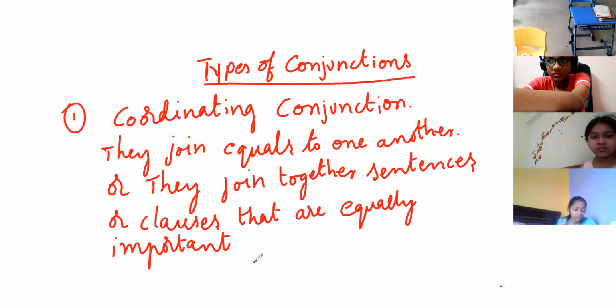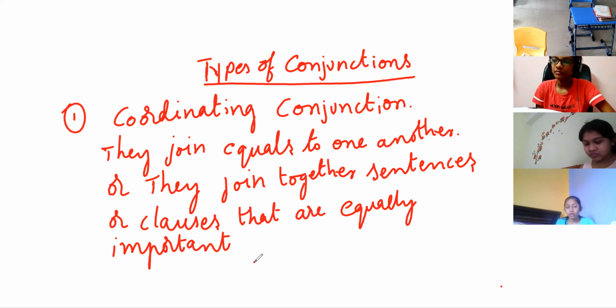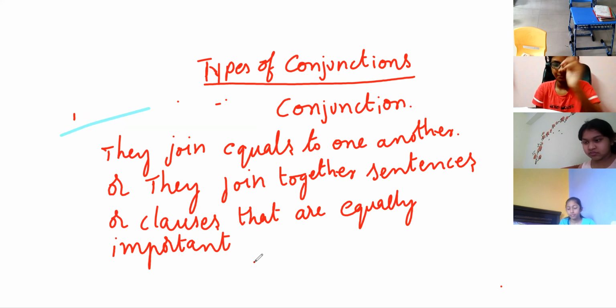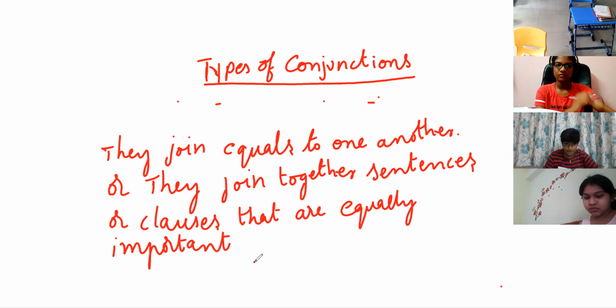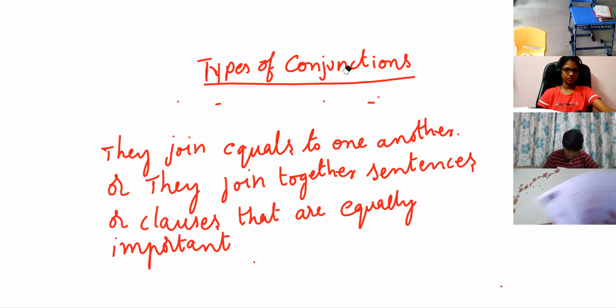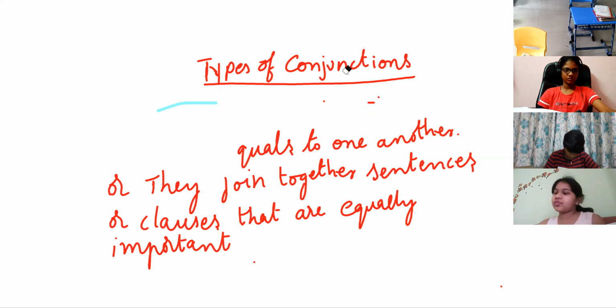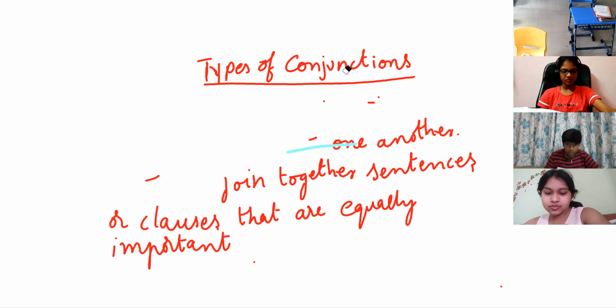Did you write, all of you? Done, sir. Good. Now, what are the conjunctions in coordinating conjunctions?